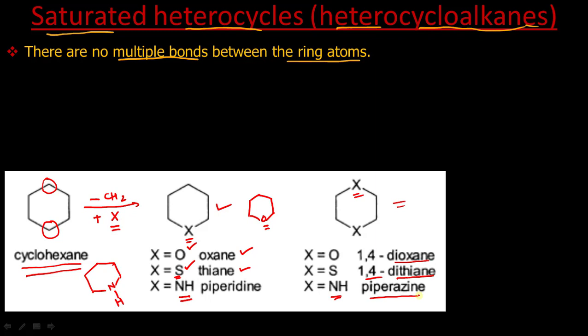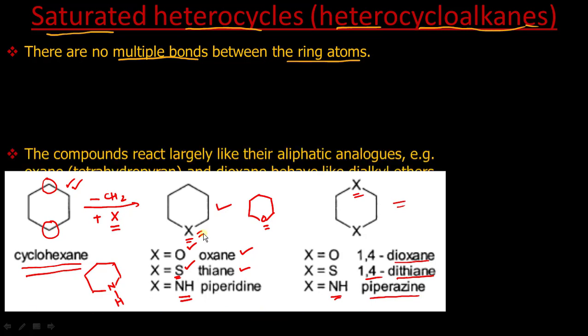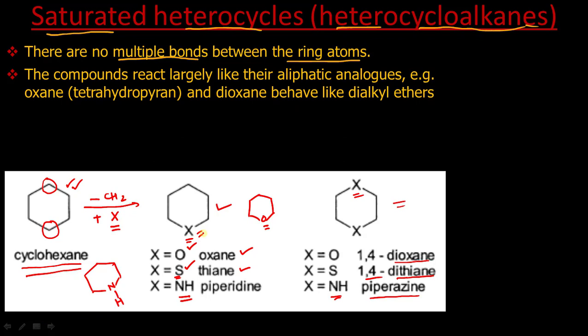Means it should be cyclic. For a compound to be a saturated heterocycle, it should be cyclic, it should be saturated, and it should contain at least one atom other than carbon in the ring. Then we will call it a saturated heterocycle. Now their reactivity is almost similar to their aliphatic analogues. Aliphatic analogues means those compounds which are branched or linear, which do not form a ring. These are called aliphatic compounds.